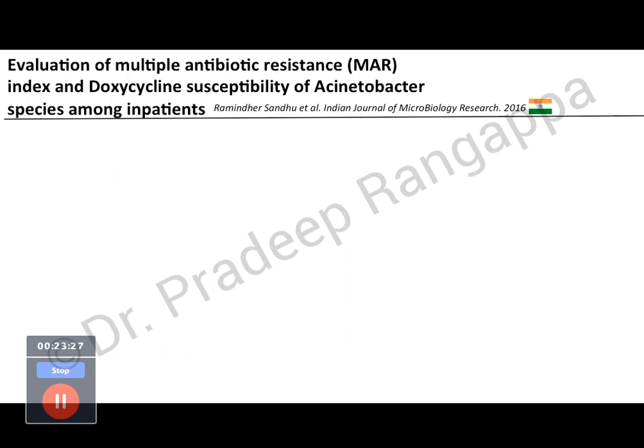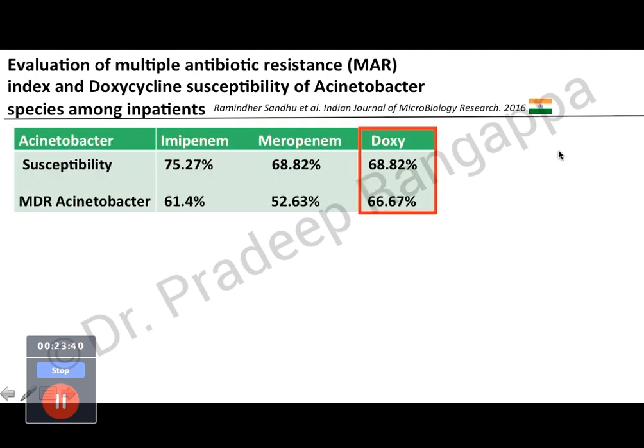So now we'll move to the last bit, whether doxycycline has a role in this day and age where we are dealing with a lot of MDR and XDR organisms. So this was a study to look at the role of doxycycline in MDR organisms. This came surprisingly from India. They have compared imipenem, meropenem and doxy, and looked at the susceptibility of MDR Acinetobacter to doxy, and found that susceptibility of doxy was comparable to meropenem and other carbapenems, imipenem. In MDR Acinetobacter, doxycycline susceptibility was 66.67%, which was better than meropenem and imipenem.